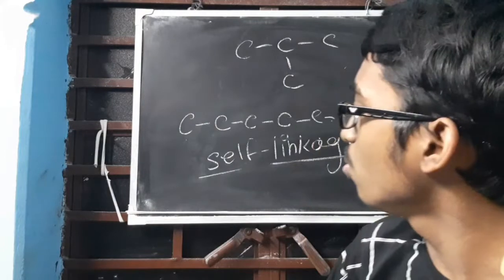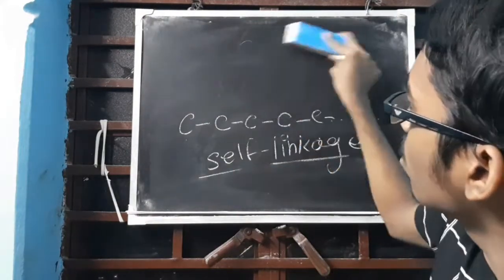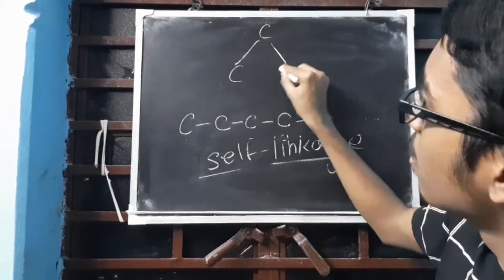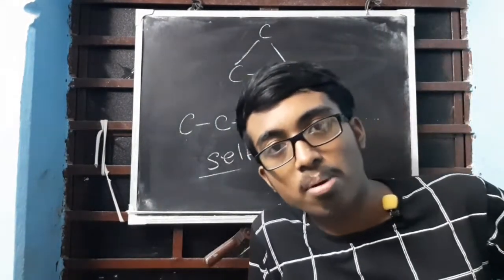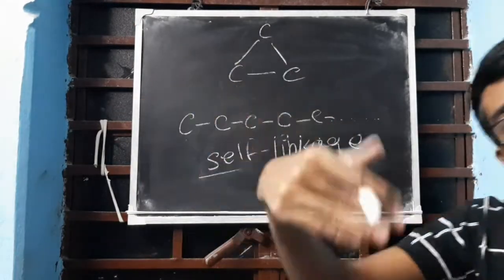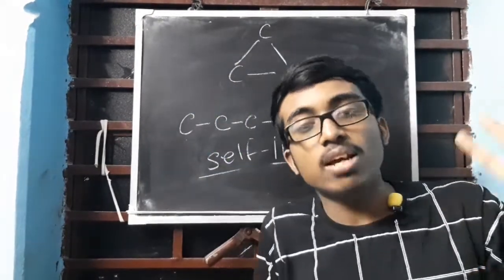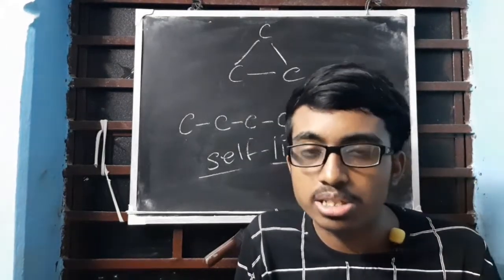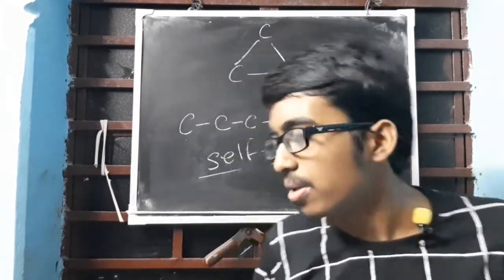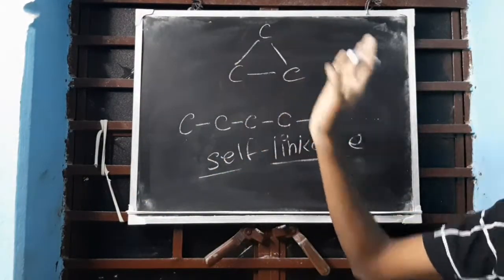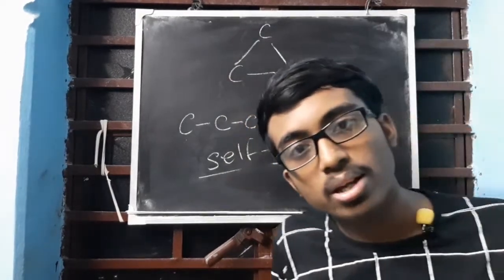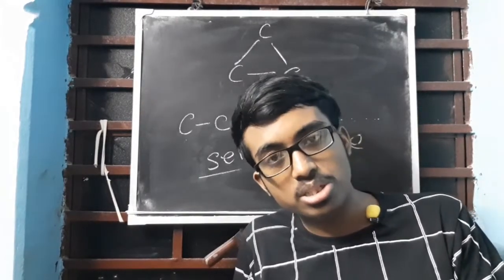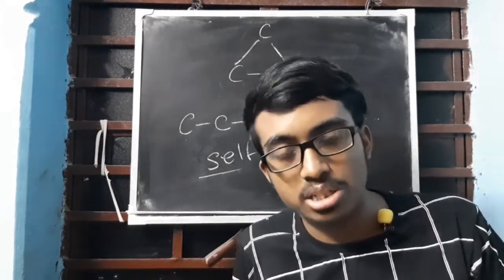How does a cyclic compound look? A cyclic compound will look like carbon, carbon, carbon. Clear? Will a cyclic compound always look like this? No, it can look like different types. So it can form 3 types as of now, that is straight chain, branched and cyclic compounds. So the property of self linkage of carbon atoms to form branched, straight chain and cyclic compounds is catenation.